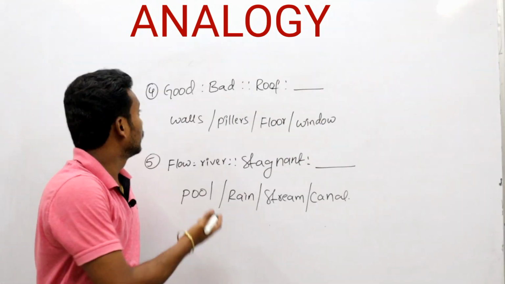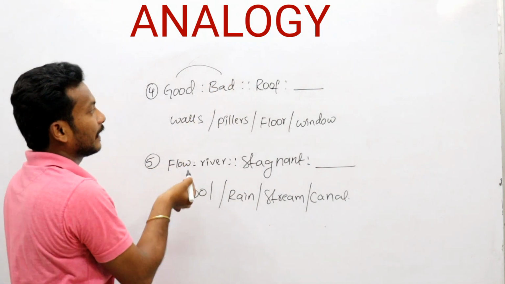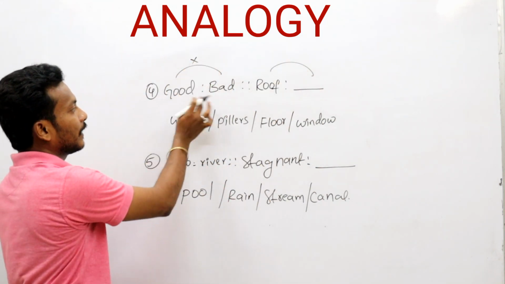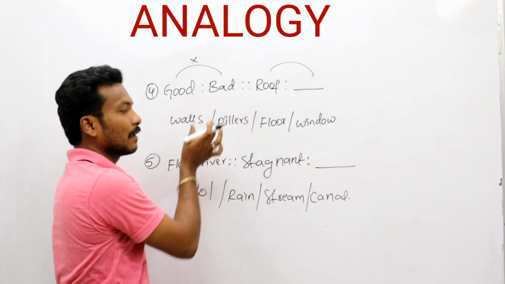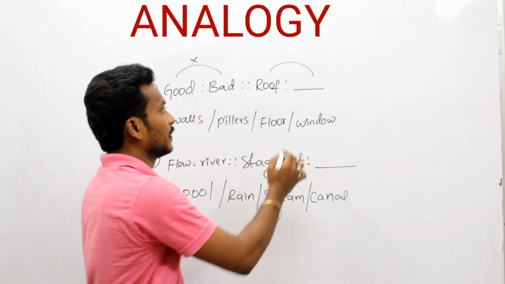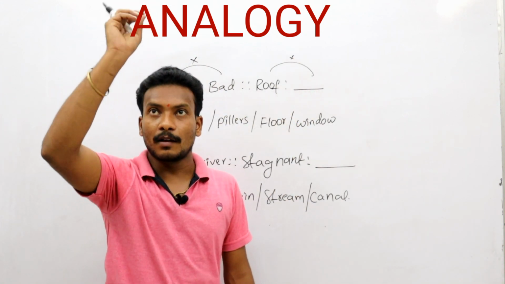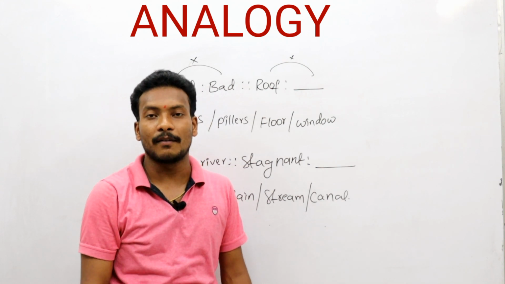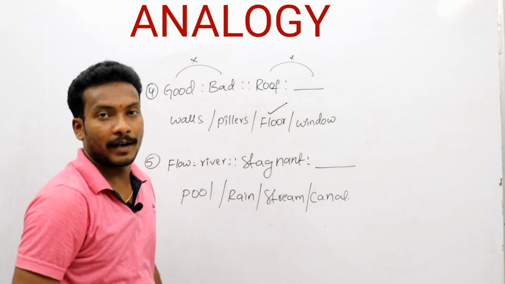Now next, that is the fourth question. What is the fourth question? Good is related to bad. What about roof? Good related to bad means totally opposite. The antonym of good is bad. What is the roof? Totally opposite. Roof is the top of a house. Now we need the bottom of a house. The bottom of a room is always the floor. Floor is the required answer.